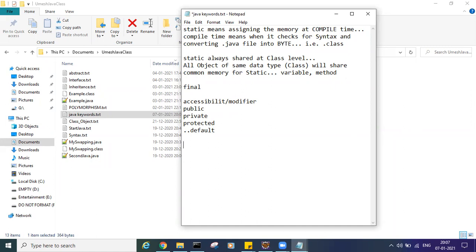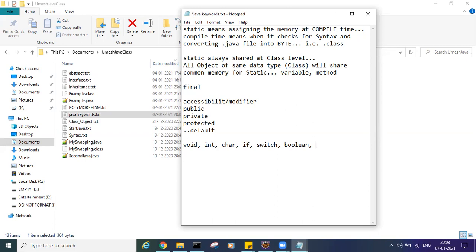Then there are keywords like void, int, char, if, extend, boolean. Boolean is a keyword that is defining the data type. These types of keywords are there.